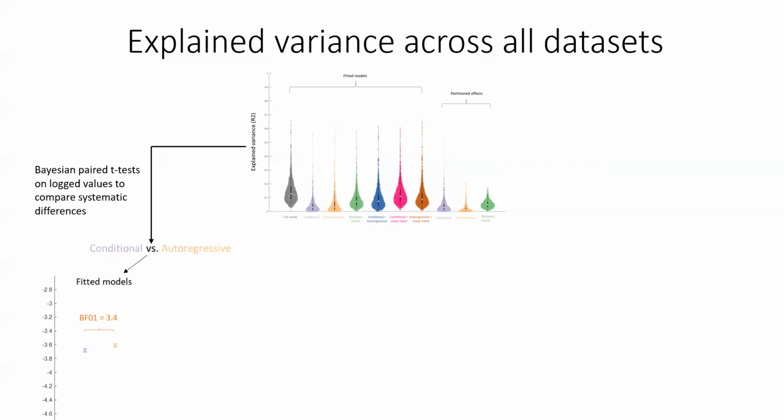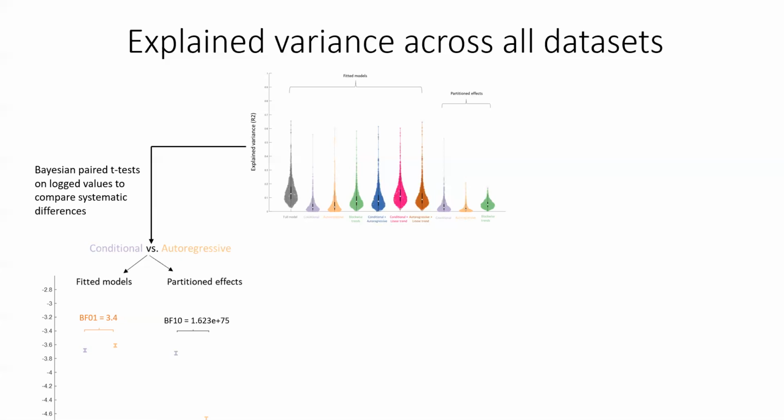However, when we look at the unique amount of explained variance in reaction time, the conditional component was higher. On average, the conditional component explained about 1.7% more unique variance than the autocorrelative component.